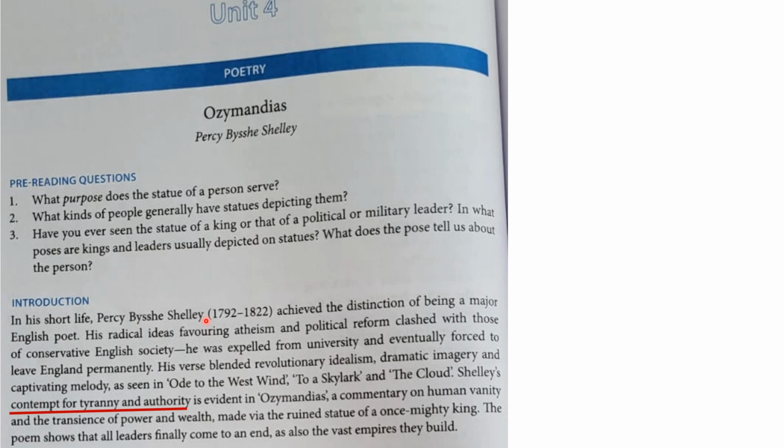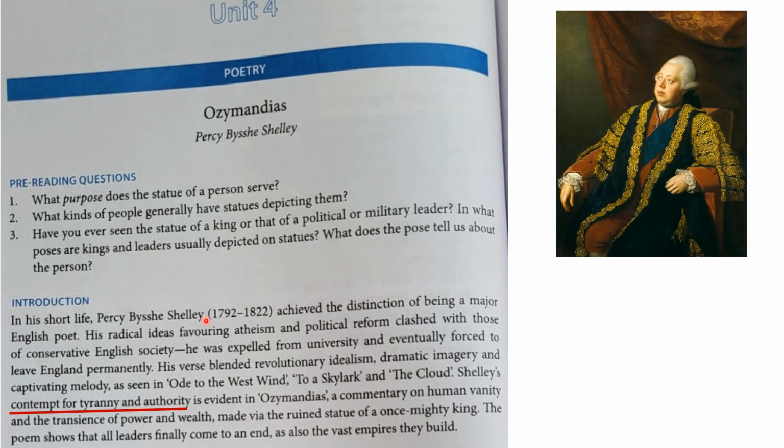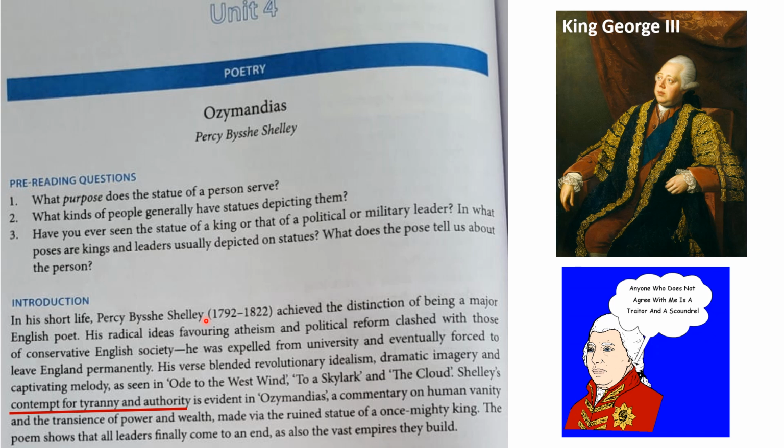He developed a kind of hatred towards the king, because he believed in democratic ruling and wanted a political reformation, where the kings were not willing to yield to it. And this was the attitude of King George: anyone who does not agree with me is a traitor and a scoundrel. This was his opinion, students. So Shelley did not like it at all.